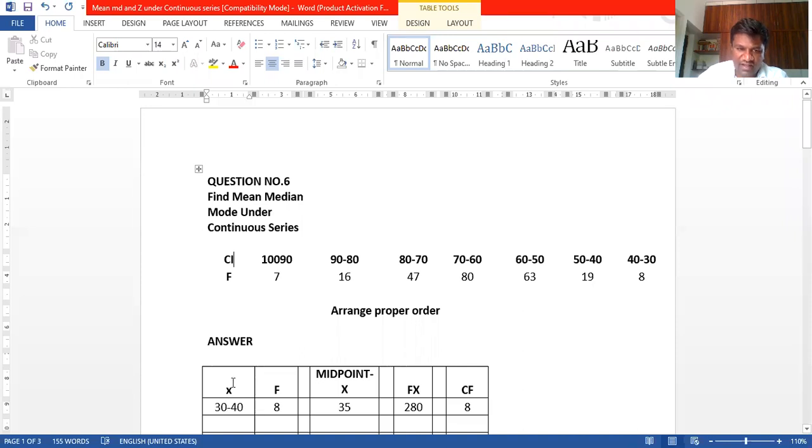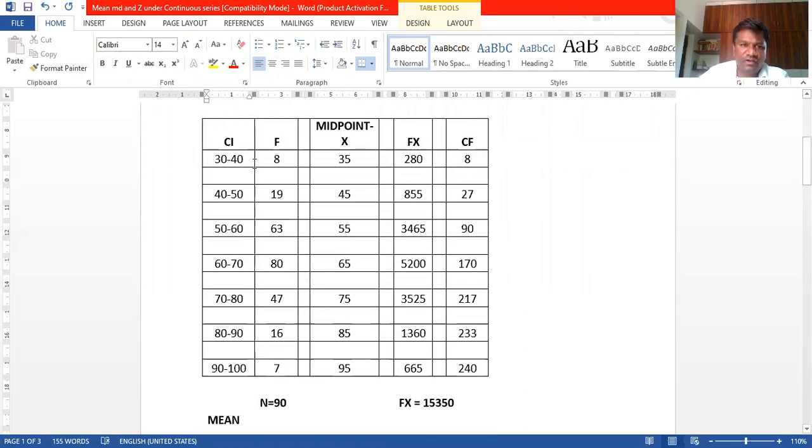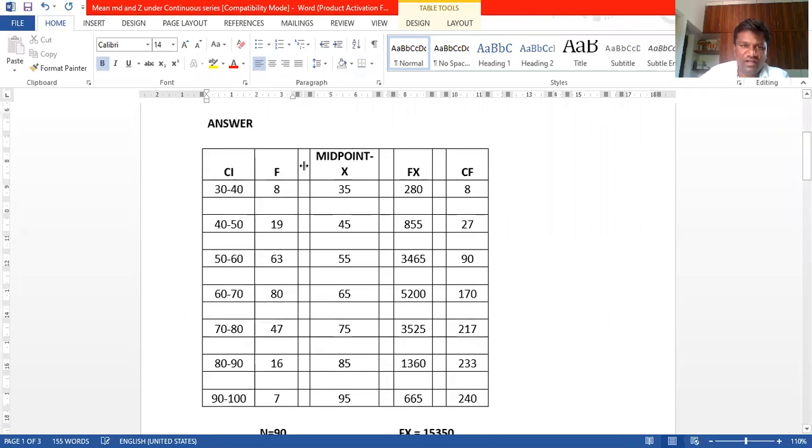That is x. Instead of x you can take it as ci, I mean class interval, 30 to 40. What is the frequency of 30 to 40? 8, that you can take. At the same time, next one 40 to 50, the frequency is 90. Like that you have to take it, and so on. 30 to 40, 40 to 50, 50 to 60, like that. Last one is 90 to 100.